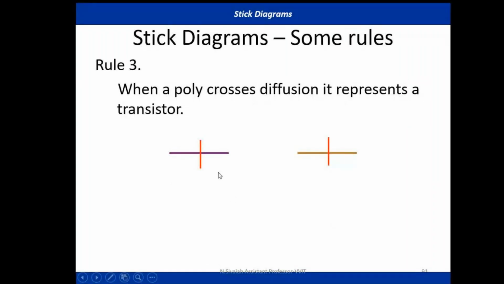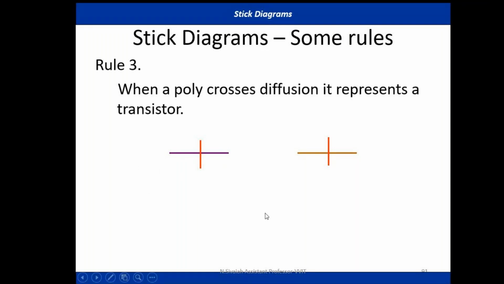Now, this is a very important rule only. How to form a transistor? Whenever a polysilicon crosses diffusion, it represents a transistor. If a polysilicon crosses N diffusion, it forms an NMOS transistor. If a polysilicon crosses P diffusion, it forms a PMOS transistor.